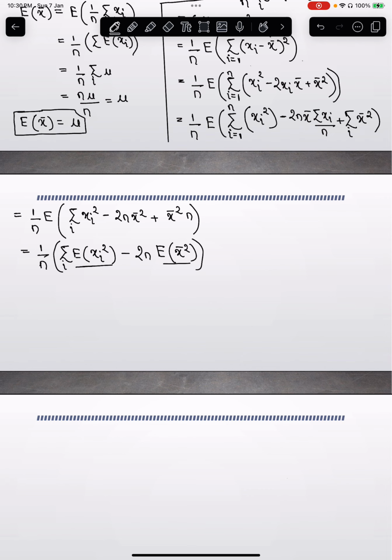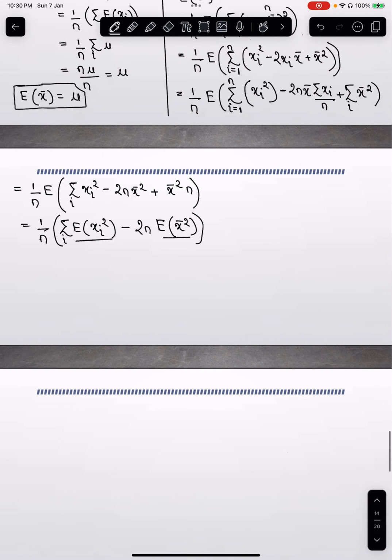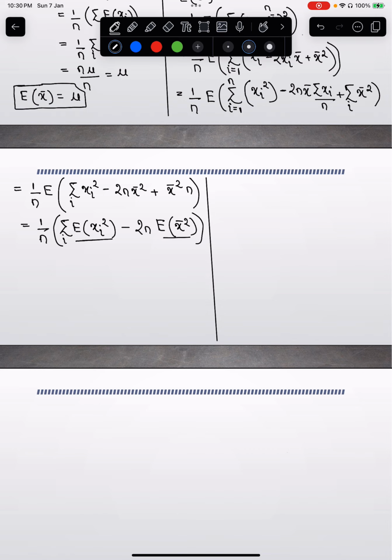To find these values, I'll do a small recapitulation of probability. Let me use a different color for that. The variance of xi, what is the formula for the variance of xi? Expectation of xi squared minus expectation of xi whole squared, correct?